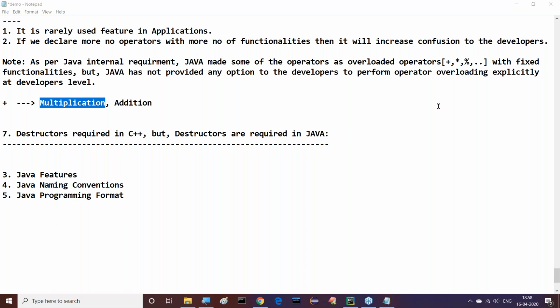That means as per my own requirement, implementing like which one? No, operator overloading. Explicitly, if you want to do that, it is not possible. Right, sir. But anyway, leave this one. It's not required for us.